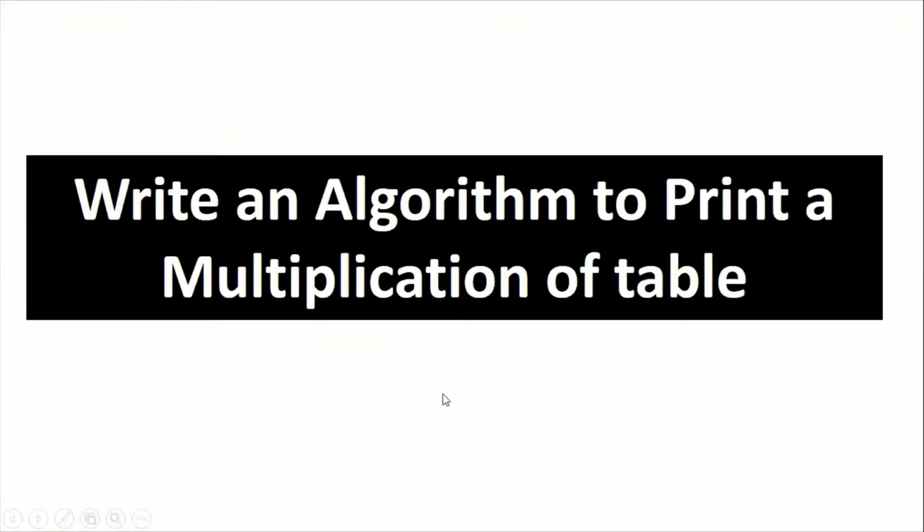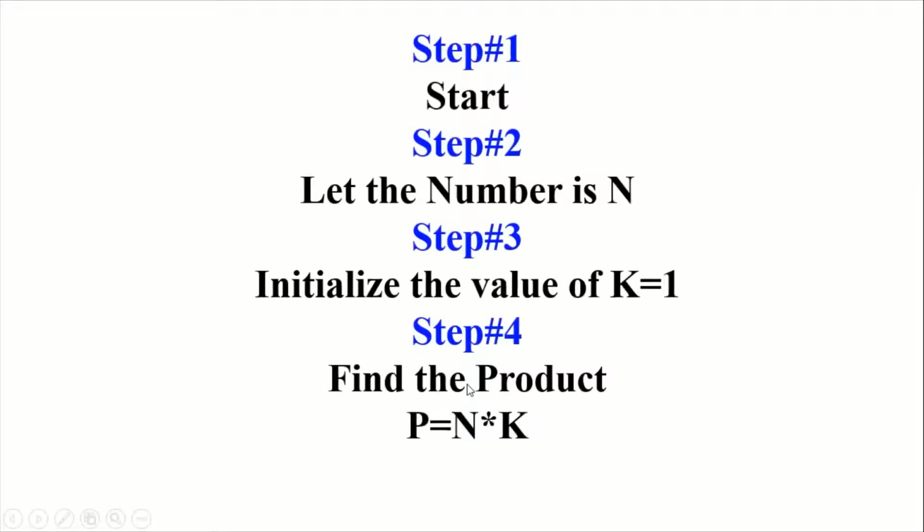Next, write an algorithm to print a multiplication table. There is a question: how could we write an algorithm to print a table of a number, or the multiplication table, for example? So how could we write an algorithm for that situation? That is the problem. You have to write an algorithm for the multiplication of a particular number. For example, step number one.